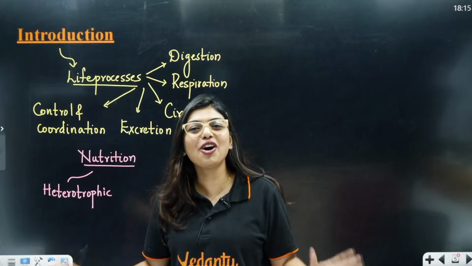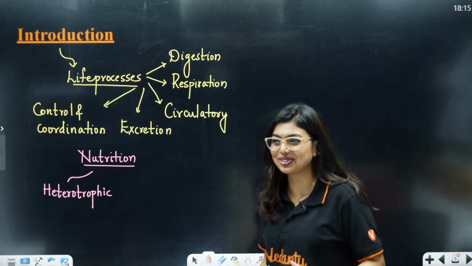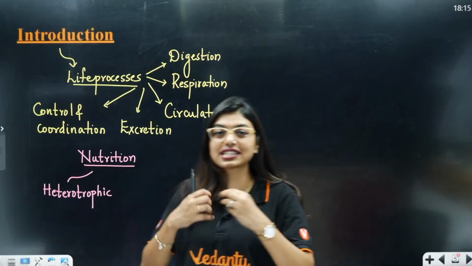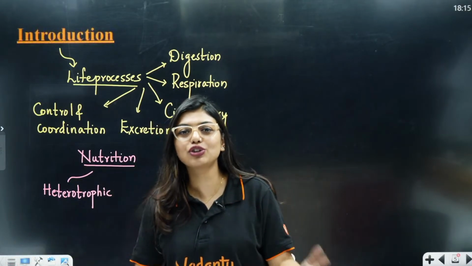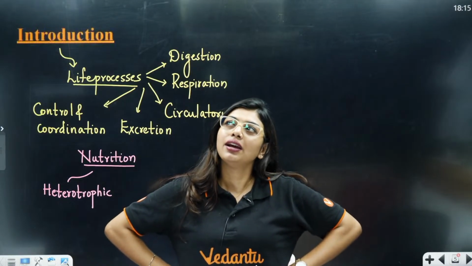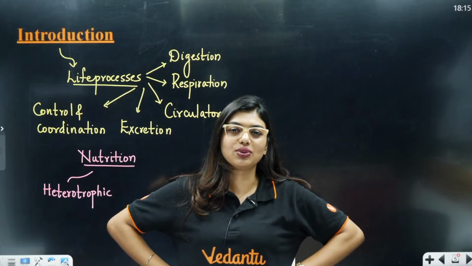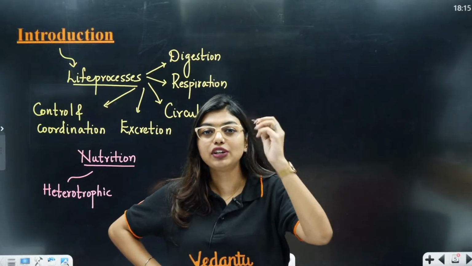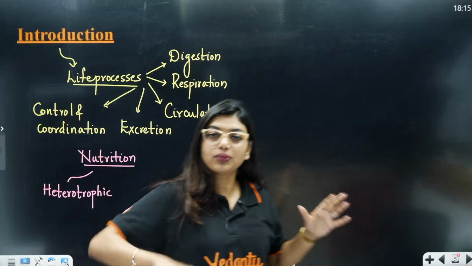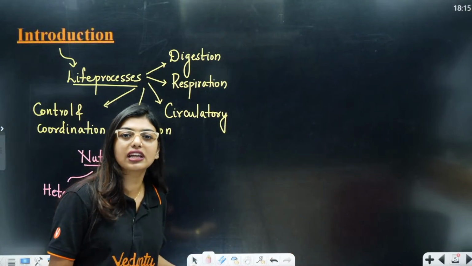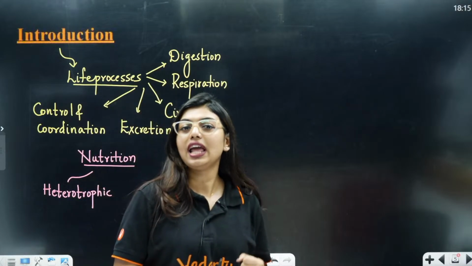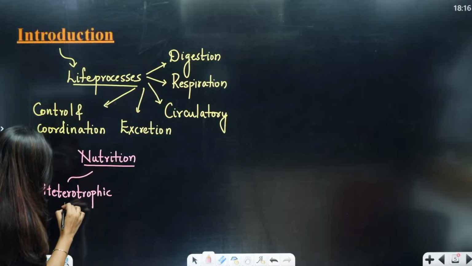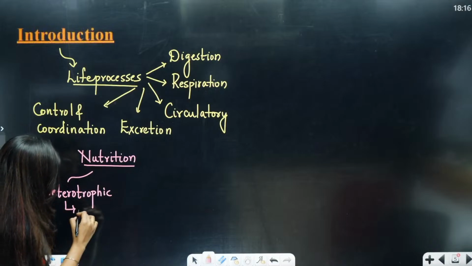I was like, that is not the meaning of heterotrophs and autotrophs. Heterotrophs means we cannot prepare our own food. We do not have that system. We cannot tomorrow stand in front of sunlight and say, okay, make Chinese noodles, make French fries. We cannot tell that to the sun. We do not have the ability to do that. That's why we are earning every day, working hard, so that we can afford everything in our life, especially food. So heterotrophic means we cannot make our own food and we depend on other organisms for food.